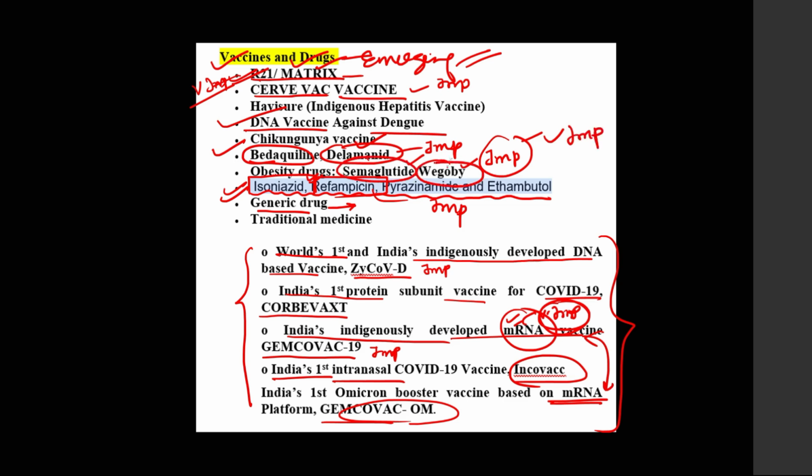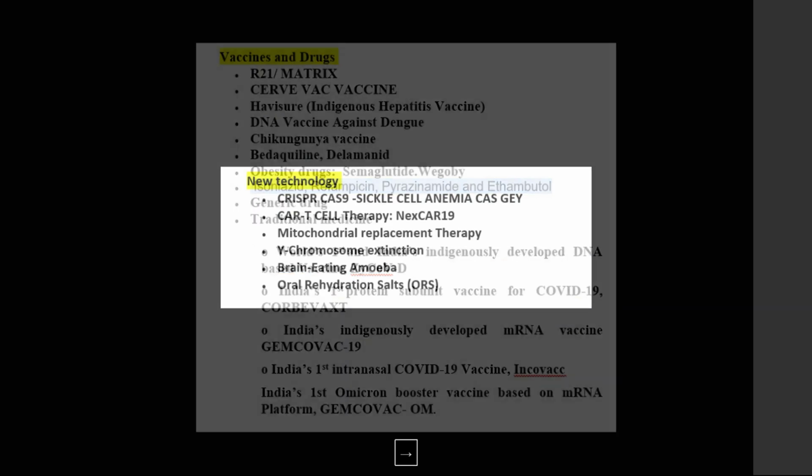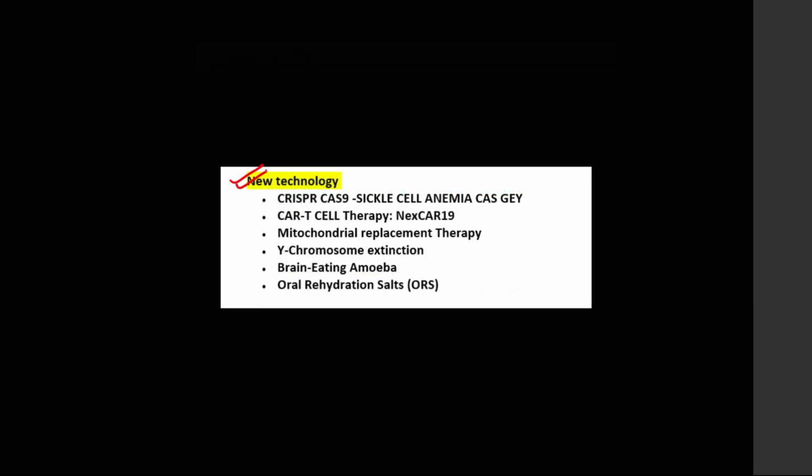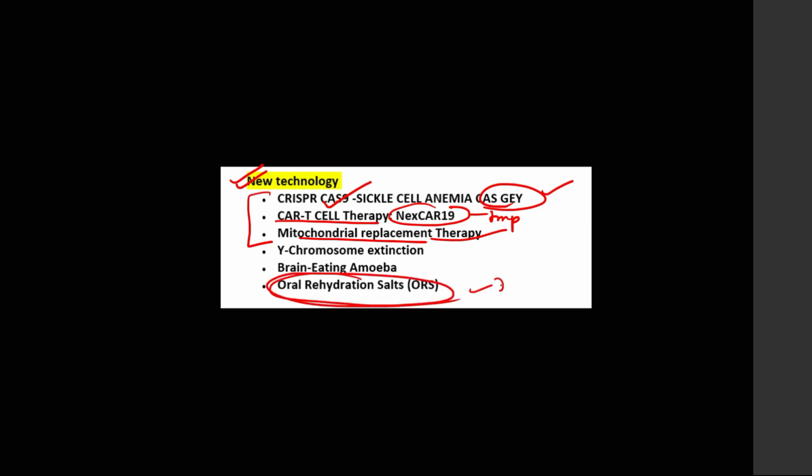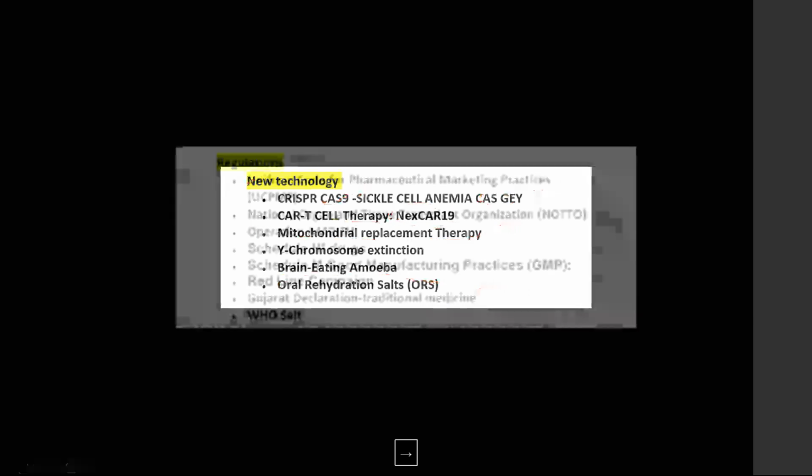Semaglutide and Wegovy. Next, going forward, guys, new technology. What are the various health new technologies which are in news? So one is CRISPR-Cas9 sickle cell anemia. Here, Cas-Gavi technique is very important. Next, CAR T cell therapy. Next, CAR-19 technique which has been developed in India is very important. Next, mitochondria replacement therapy, which is again very important. So these three are very important. ORS also is in news for last 1 year. You can expect question on that.